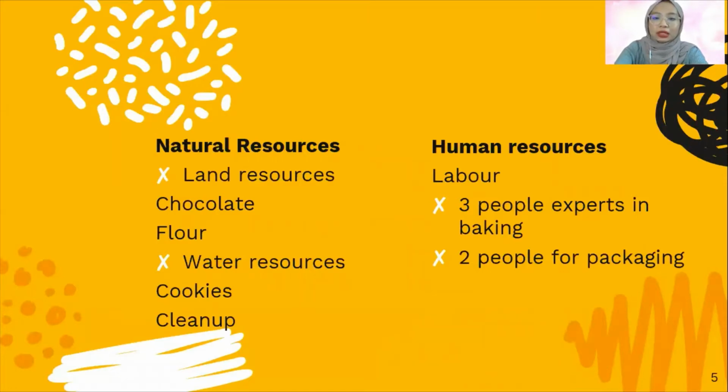And for human resources, labor is needed in order to produce the cookies. The labor can be categorized into two, which are skilled labor and common labor. For Delicious India Berhad, the labor required is 5 people to contribute their services in terms of physical and also intellectual effort for the cookie production. 3 of them are skilled labor who are experts in baking the cookies, and the 2 remaining are for packaging the cookies.